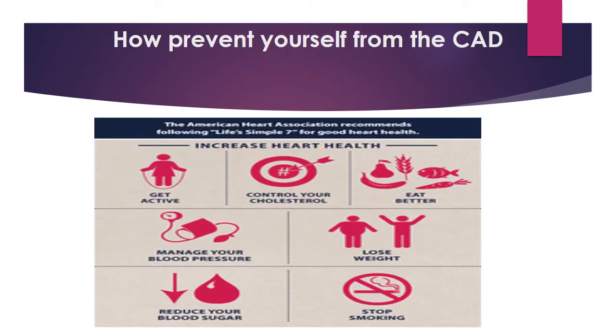Now the big question: how can you prevent yourself from coronary artery disease? 1. Get active and have daily physical activity. 2. Control your cholesterol level, because an increase in cholesterol level in the blood leads to a plug in the coronary artery. 3. Eat better. Eating foods that can decrease cholesterol level, like vegetables, fruits, and fish.